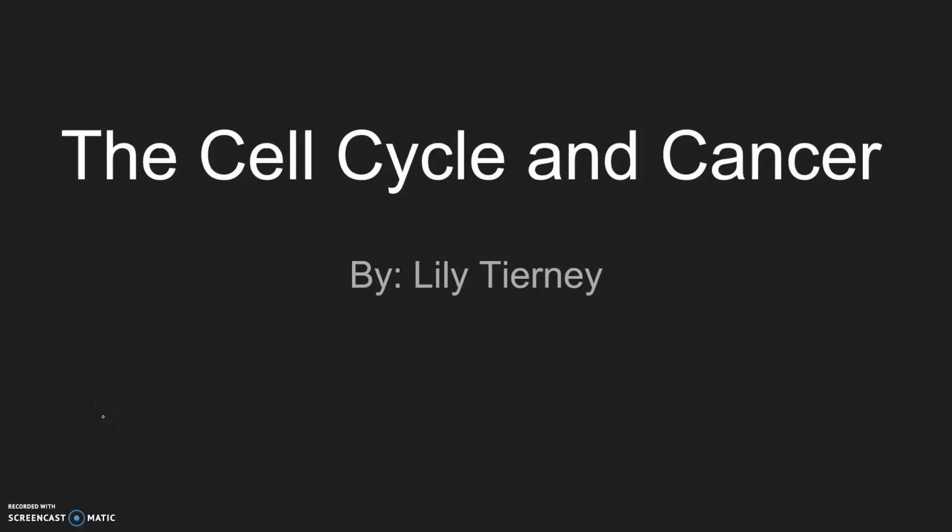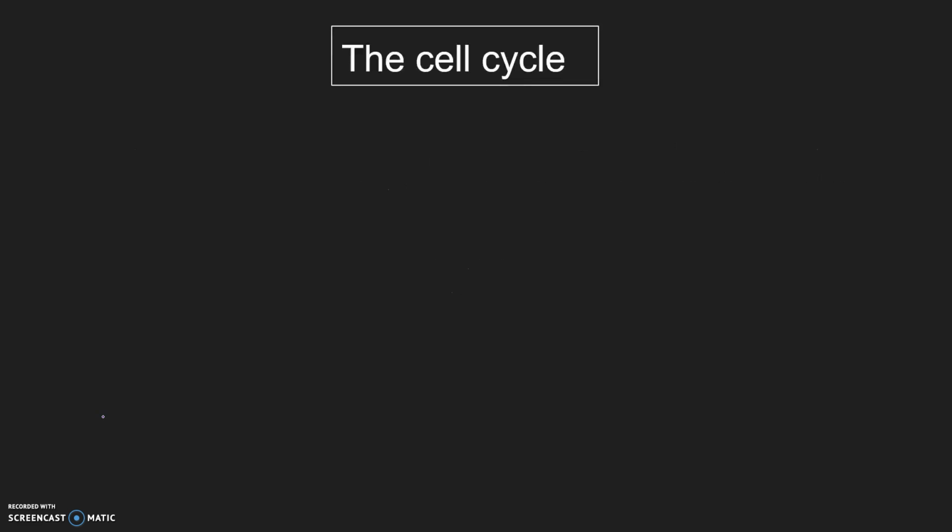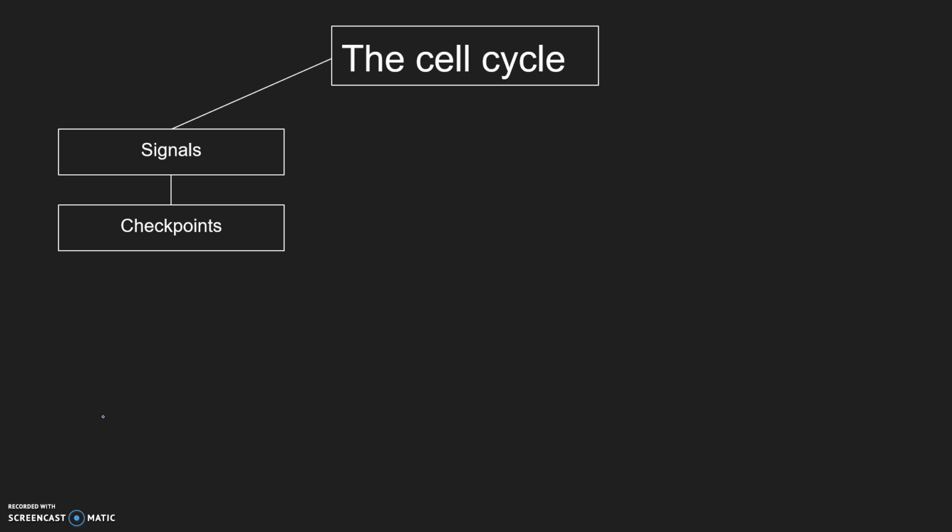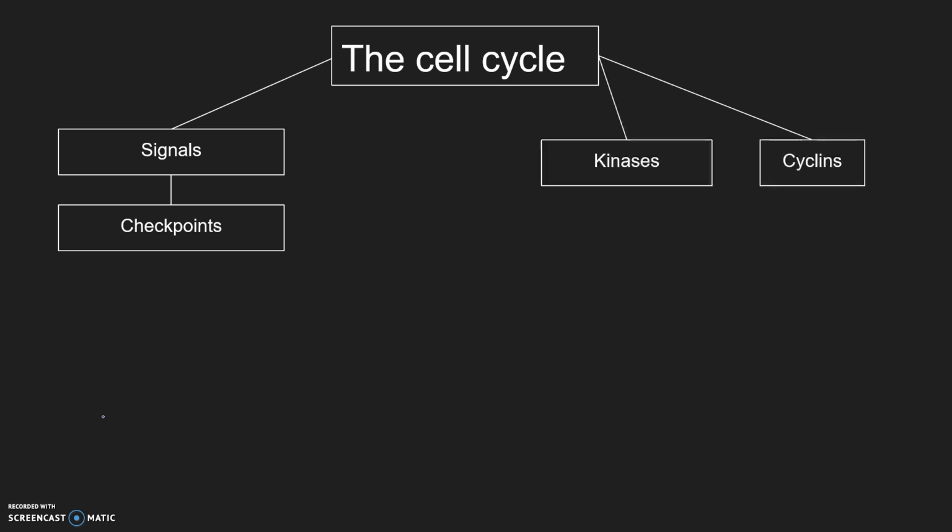Hey guys, today we're going to be covering the cell cycle and how it's related to cancer. So to give an overview of this video, we'll start out by talking about what the cell cycle is and how it works with signals and checkpoints. From there we'll move into kinases and cycles that control it and how a disruption in that control can lead to cancer.